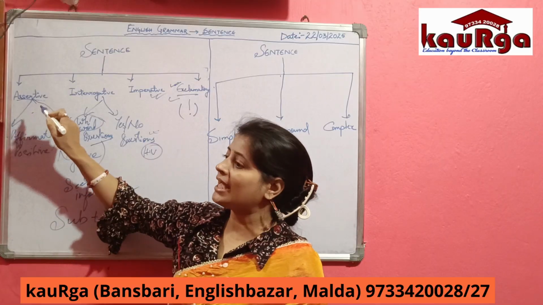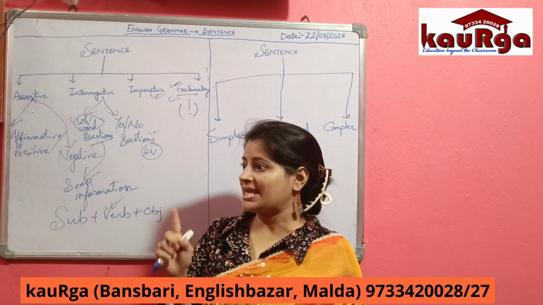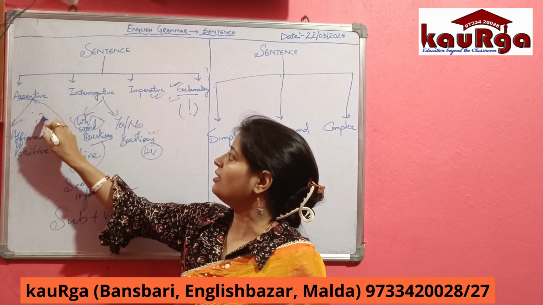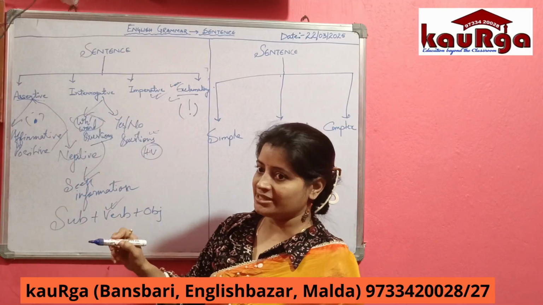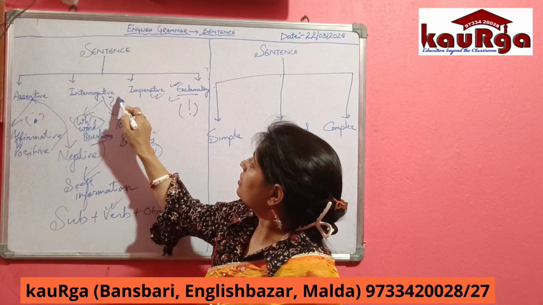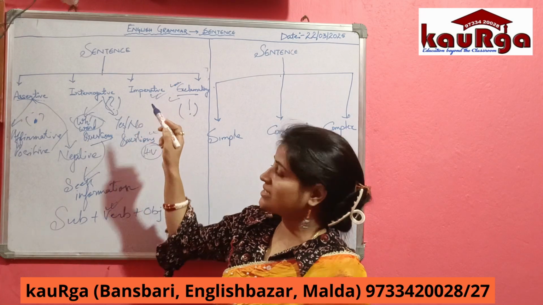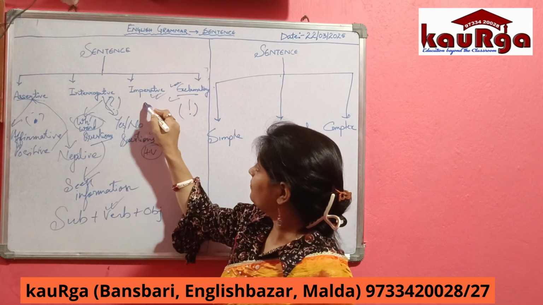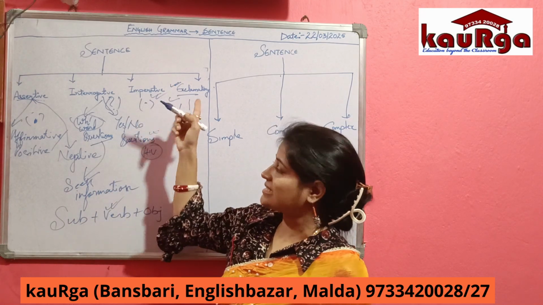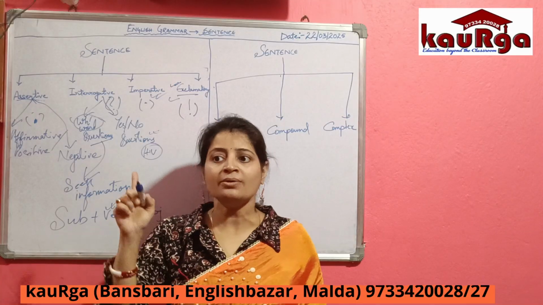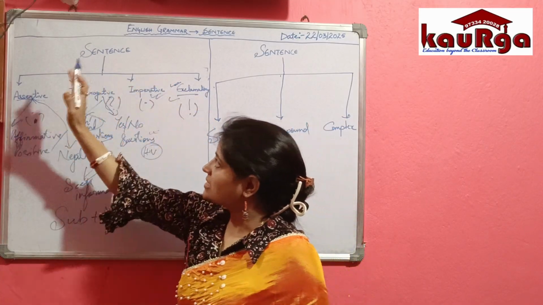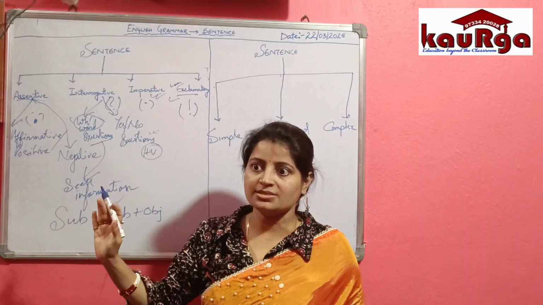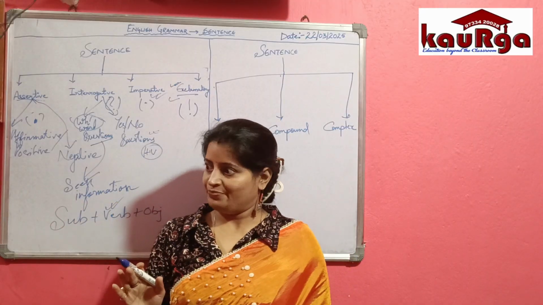So the statement of the assertive sentence always ends with a full stop. An interrogative sentence always ends with a question mark. An imperative sentence always ends with a full stop. And an exclamatory sentence always ends with an exclamation mark. Okay? So I hope these types of sentences are clear to all of you. Right?